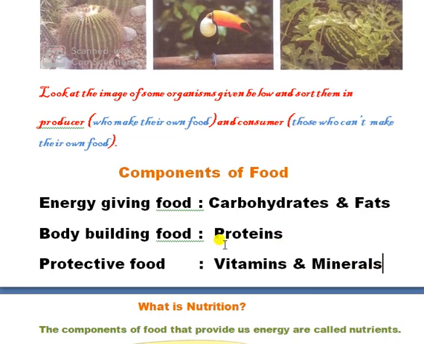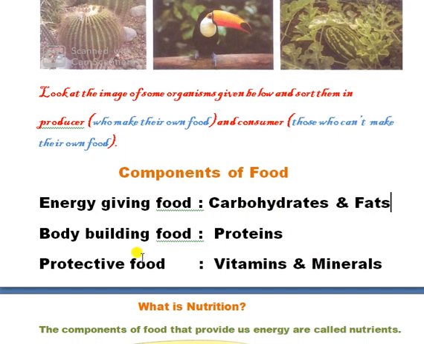Carbohydrates and fats both are known as energy giving food because both provide us energy. Fat gives us more energy in comparison to carbohydrates. So carbohydrates and fats both are known as energy giving food.